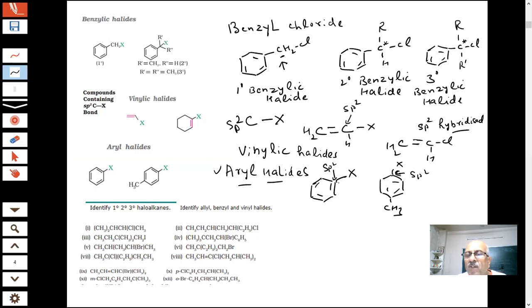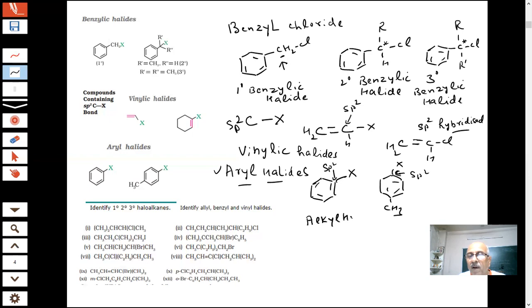This CX bond is going to be shorter, student. As you can see, CX bond is shorter. So it is more difficult to break this bond as compared to alkyl halides. So alkyl halides will be more reactive than aryl halides.